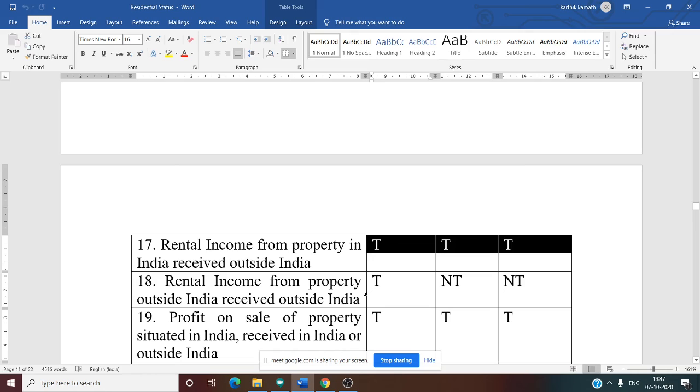20th one. Profit from sale of property situated outside India. Property outside India, received in India means all three are taxable. But situated outside and received outside means the fourth case, only OR is taxable, the remaining two are not taxable. Is this clear? Till now we have discussed 20. Any doubt regarding this, you can ask.